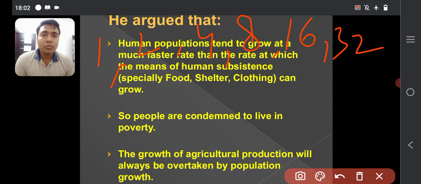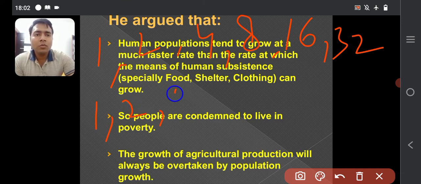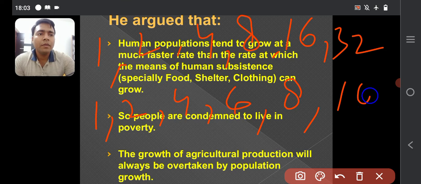So it grows too fast. And now if we talk about arithmetic progression, it is like this: 1, 2, 4, 6, 8, 10, like this. That's why there is a difference. It means the supply is not that much in comparison to the population.